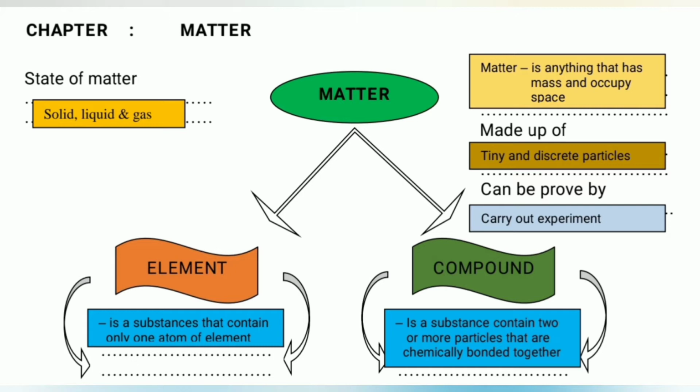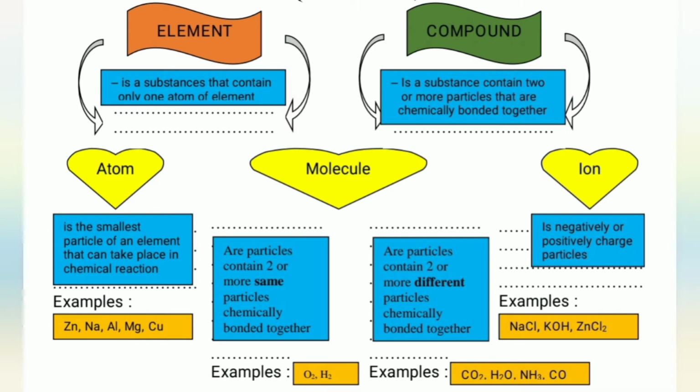Matter is made up of tiny and discrete particles. There are spaces between these particles. The particles may be atoms, molecules, or ions. An atom is the smallest particle of an element that can participate in a chemical reaction. Metals and some nonmetals such as carbon and noble gases exist as atoms.